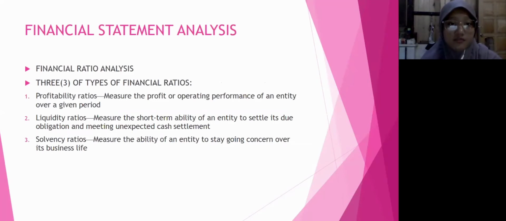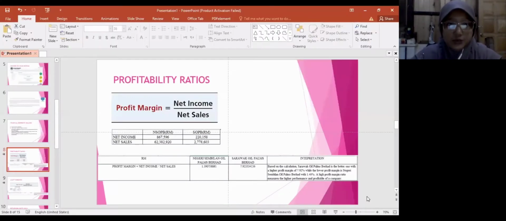Three types of financial ratio. The first is profitability ratio. Measure the profit or operating performance of an entity over a given period. Second is liquidity ratio. Measure the short-term ability of an entity to settle its due obligation and meeting unexpected cash settlement. And the third is solvency ratio. Measure the ability of an entity to stay going concern over its business life. So I have chosen profitability ratio.